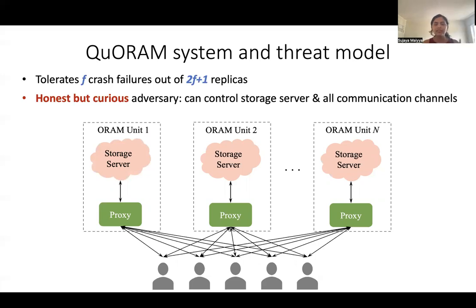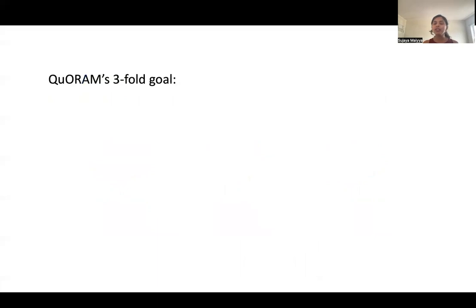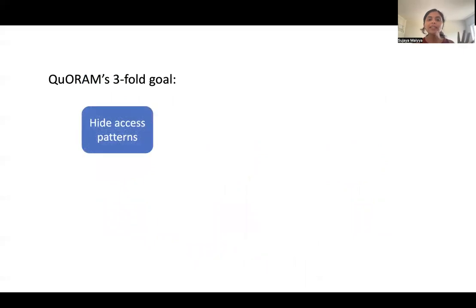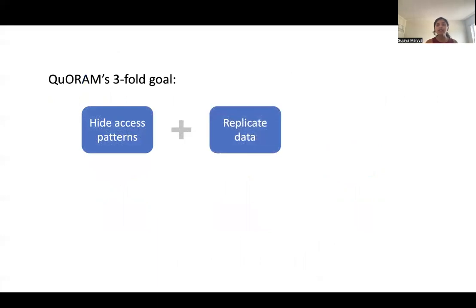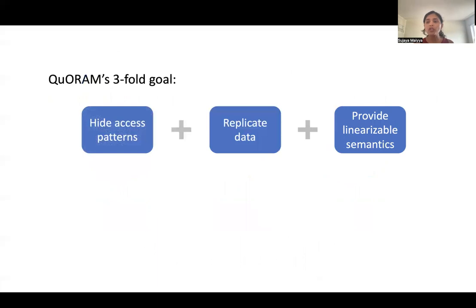Now, having described its system and threat model, let us define the three goals that we want QuORAM to achieve. At its core, it is an oblivious data store, so we want it to hide access patterns. We wanted fault tolerance, and for this, we wanted to replicate the data. And we want QuORAM to achieve linearizable semantics.